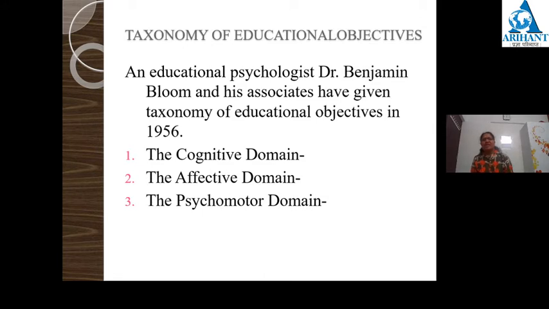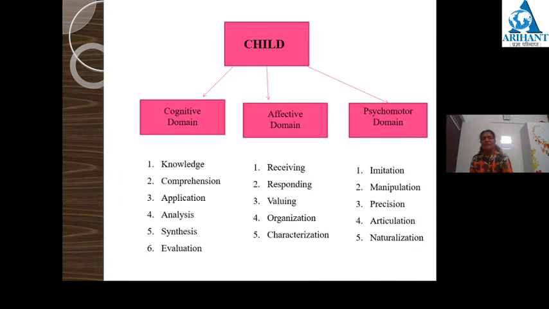Why have they given this taxonomy? Because there are thousands of educational objectives and teachers and educationists were confused about the objectives of the educational process. That's why, to arrange these objectives in a proper manner or to get a clear-cut idea about how to achieve our objectives, Dr. Benjamin Bloom has classified these objectives under three headings: the cognitive domain, the affective domain, and the psychomotor domain.